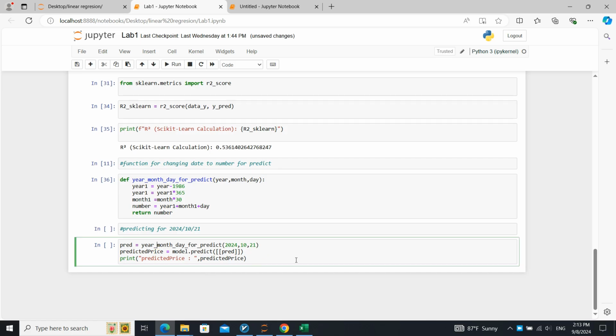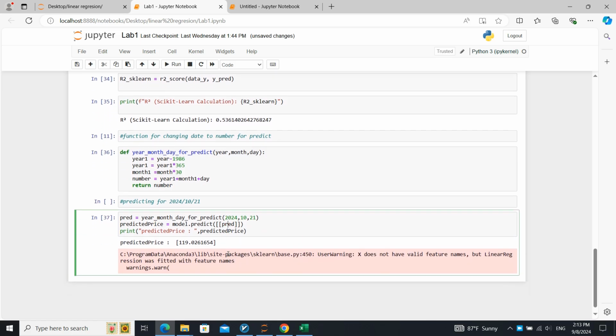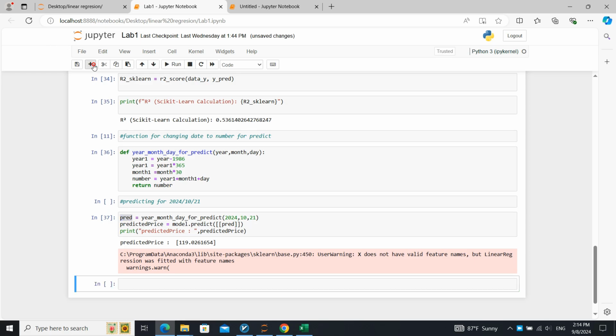Okay, this is the line of code that changes the day I give to a year. And the easy one is changing the year, month, day to a number for searching, and then we give the number to it. Okay, let's write it together. Let's write these lines so you can understand better.